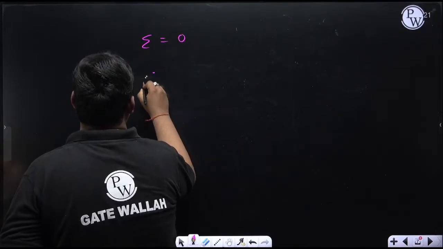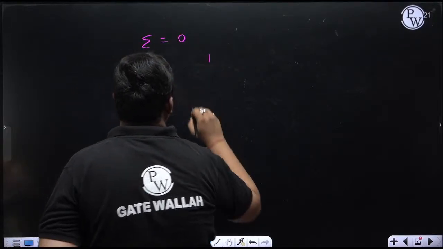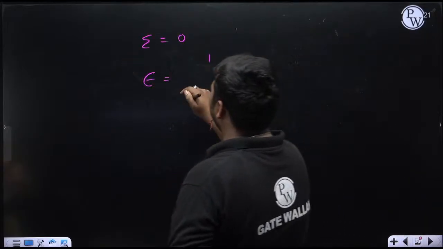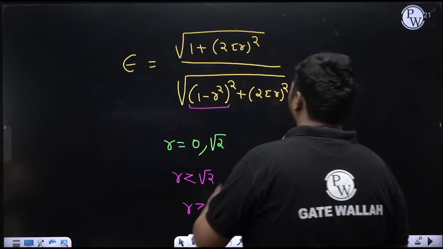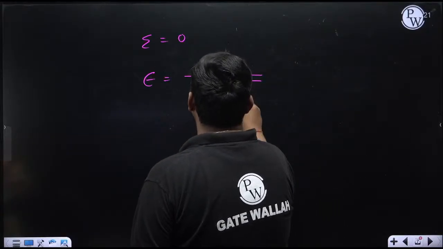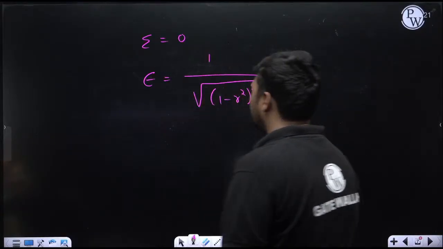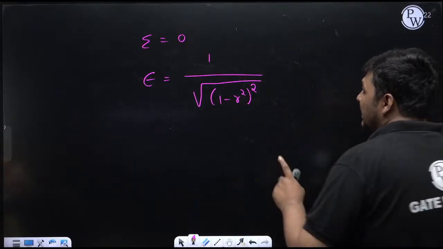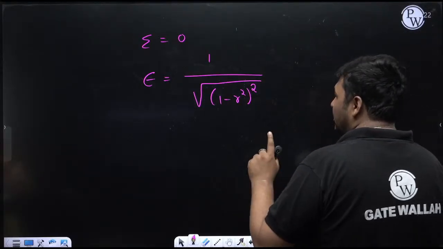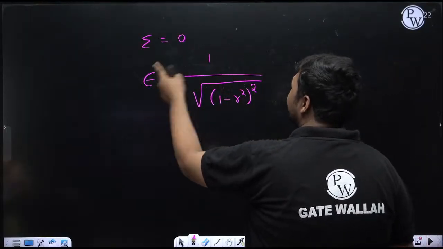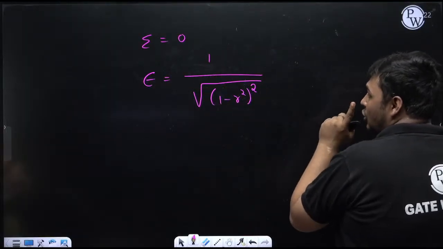If we draw this graph for zeta equal to 0, it means no damper is there. This part will be 0, so it is 1 upon the square root of 1 minus r square whole square. Okay, now you can calculate the value. But see, if you are solving a numerical mainly for zeta equal to 0, and suppose in the question epsilon is given, your objective is to calculate r. Don't be in a hurry.